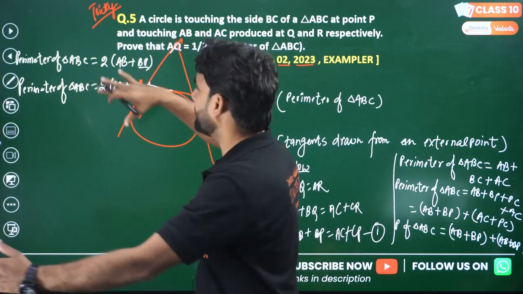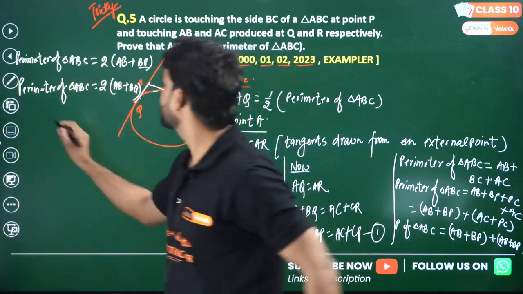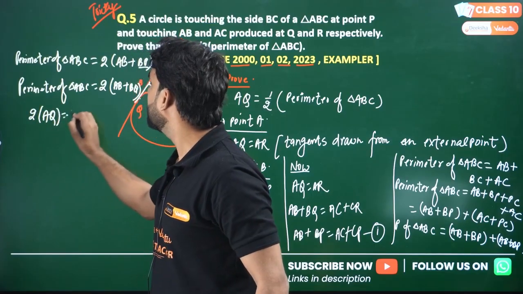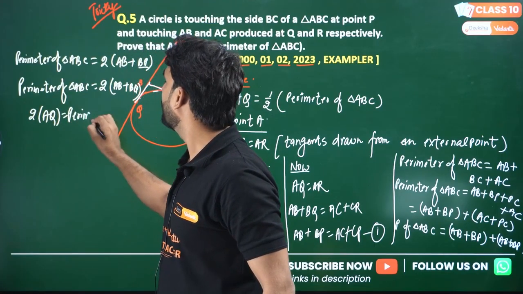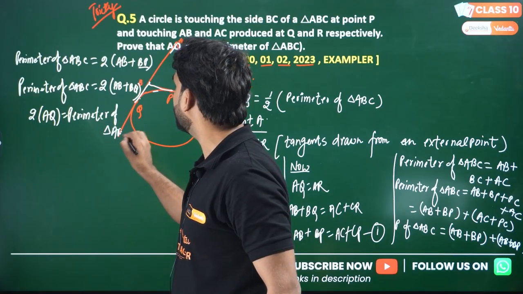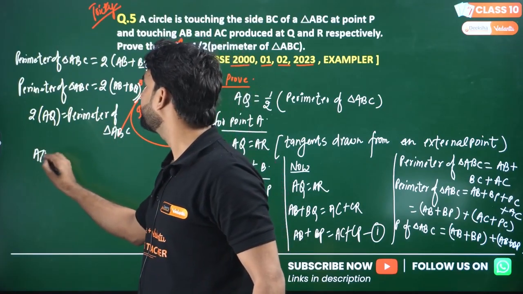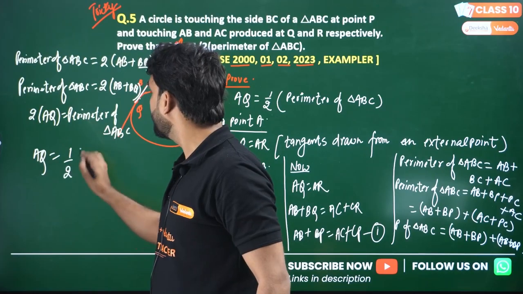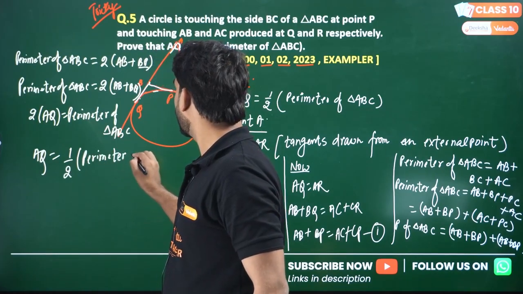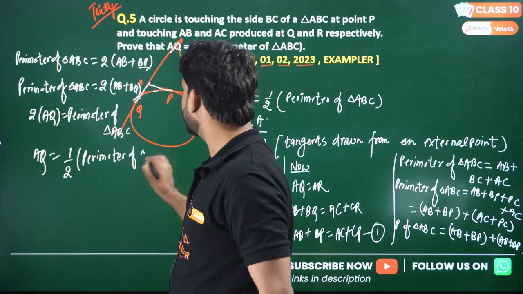So can I shift right side to left and left to right? So 2 into AQ is equal to the perimeter of triangle ABC. So AQ will be 1 upon 2 perimeter of triangle ABC.